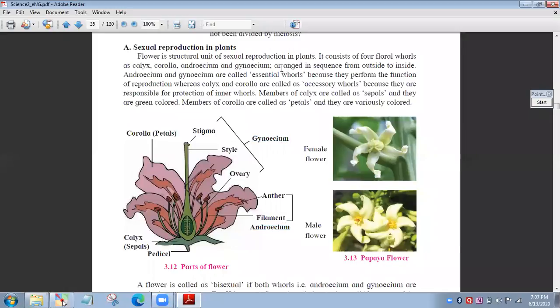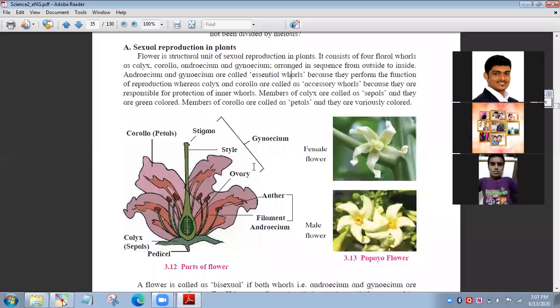Androecium and gynoecium are called essential whorls, because they perform the function of sexual reproduction. Whereas corolla and calyx are called accessory whorls. They do not really take part in sexual reproduction, but they help it. They are called accessory whorls because they are not directly responsible.